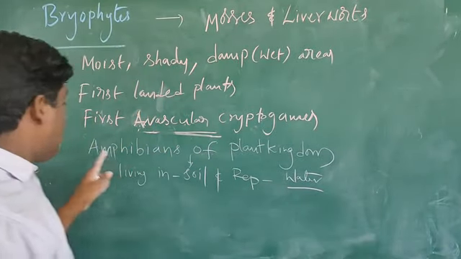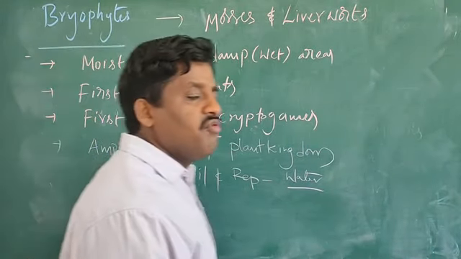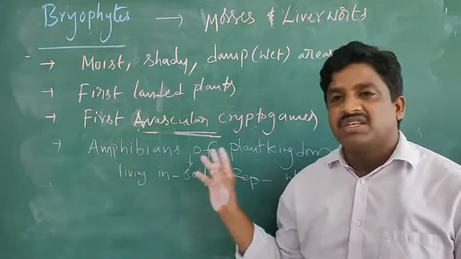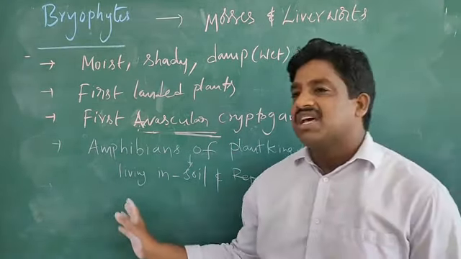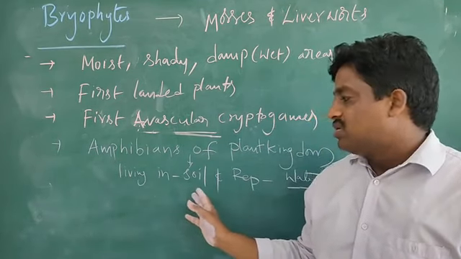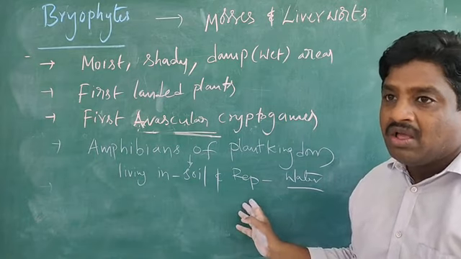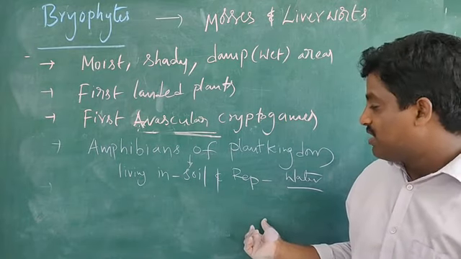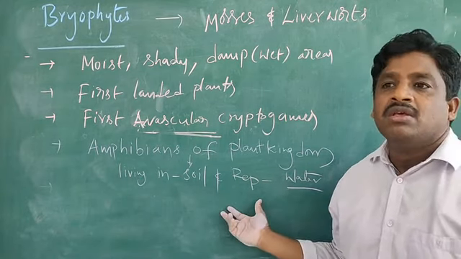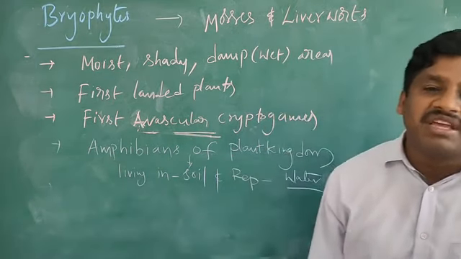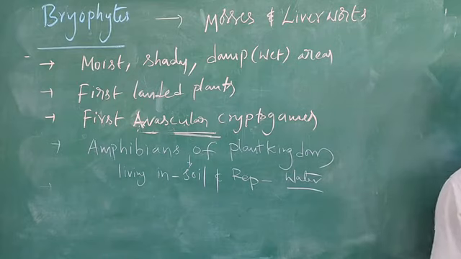That's why they are called amphibians of plant kingdom. These plants live in soil, but reproduction requires water. That's why we call them amphibians of plant kingdom.